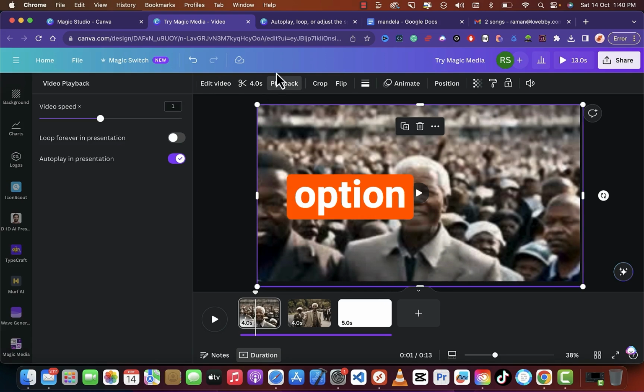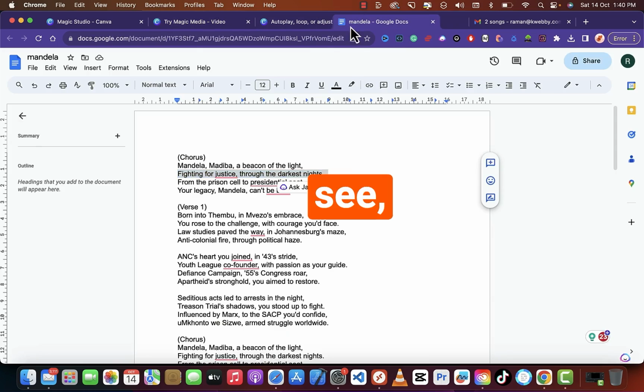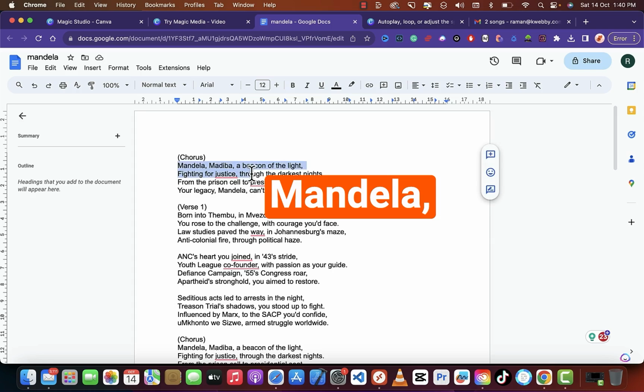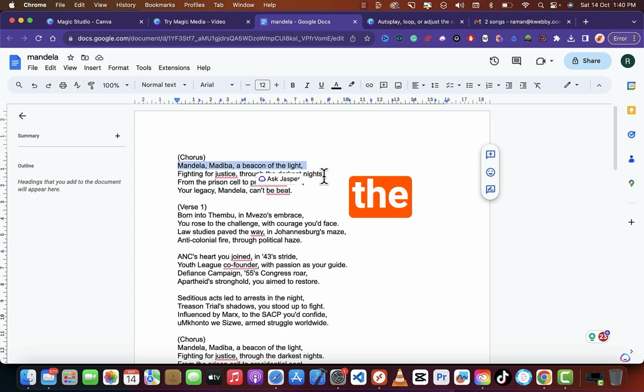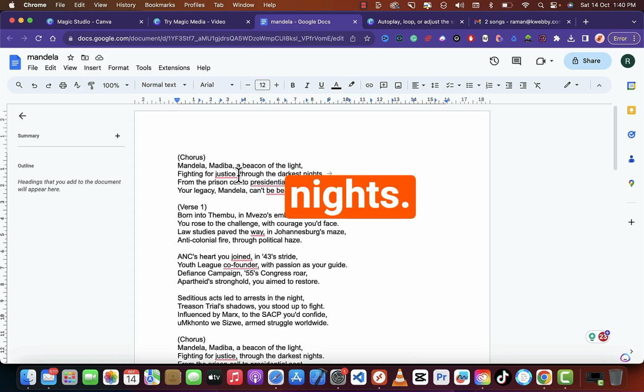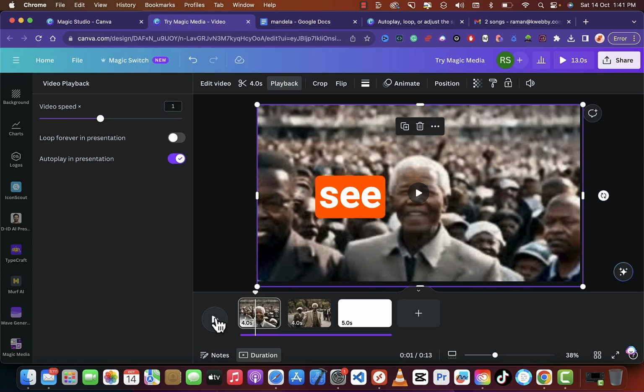There's a playback option, and there is a video speed option. So we have to stretch that a bit, and it will cover our first chorus of the lyrics. As you can see, the first lyric is Mandela, Madiba, a beacon of the light, fighting for the justice through the darkest nights. And we have to stretch that until the darkest nights. How to do that? We will first see where that particular line ends.